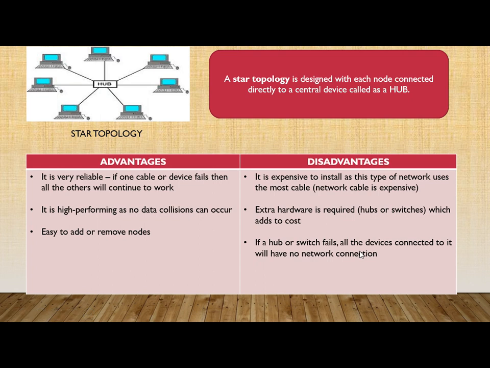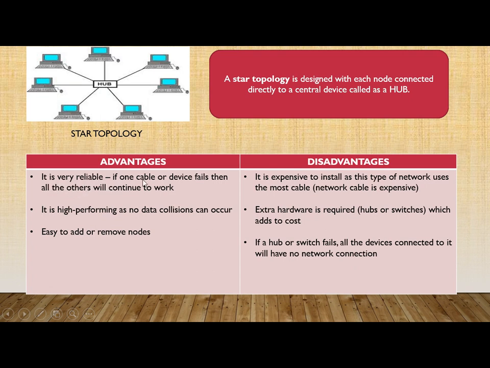Then the last one is a star topology. Here you can see the construction of a star topology. Here we have the hub, or the central node, with which all the nodes are connected. Here you can see this is star topology. A star topology is designed with each node connected directly to a central device called a hub. Here you can see this is the central device through which all the other nodes are connected. Now here we have some advantages and disadvantages of star topology.